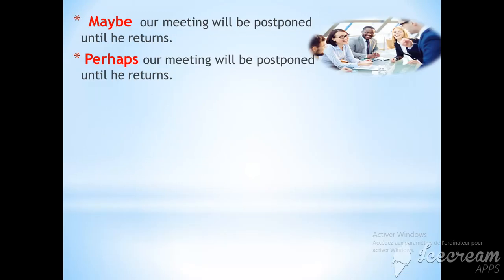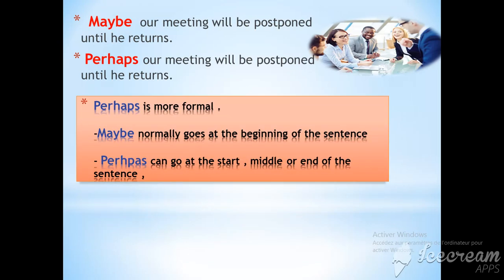Now let's move on to maybe and perhaps. Let's have a look at the example. Maybe our meeting will be postponed until he returns. Perhaps our meeting will be postponed until he returns. As you can see, maybe and perhaps have just the same meaning. However, perhaps is more formal and it's more common in written English. Maybe, on the other hand, normally goes at the beginning of the sentence. Perhaps can go at the start, in the middle, or at the end.